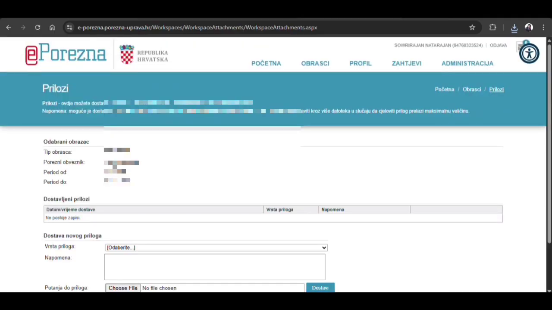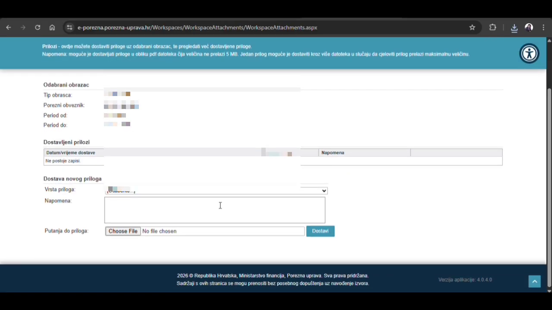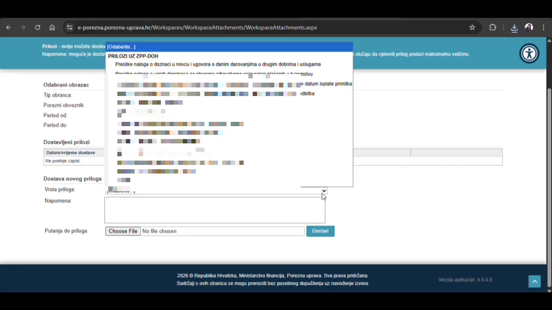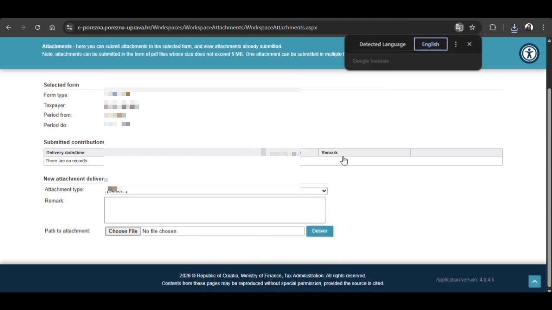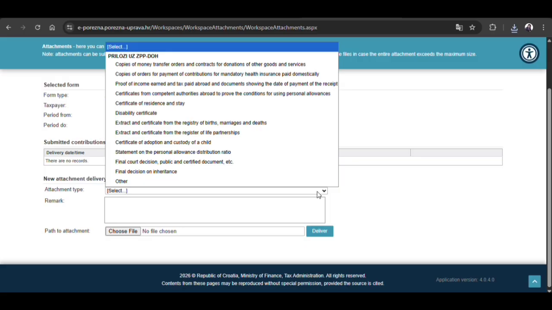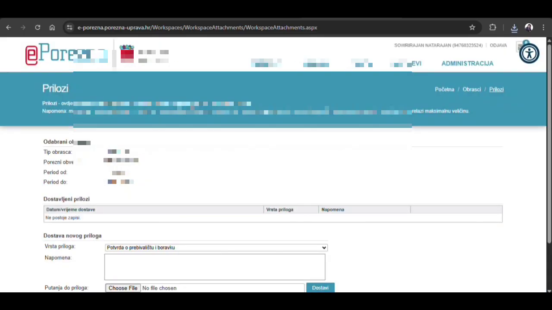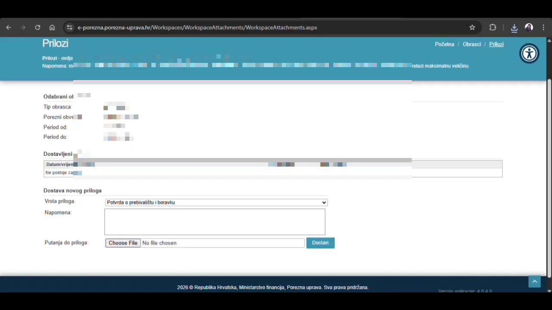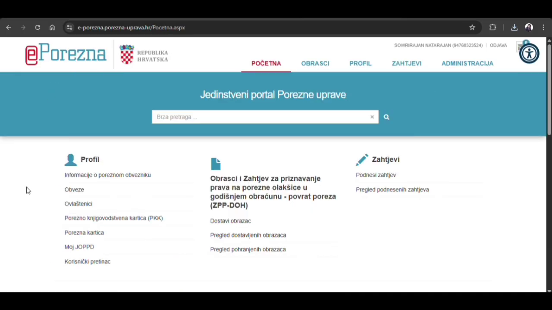Here, after you submit your form, you can upload the certificates by clicking the contribution. You see, it's still in process. So I'm going to translate it. After you submit, you can still upload all your documents. So still I can upload my residential certificate, by choosing the file and uploading it. So you can see everything from your home page.